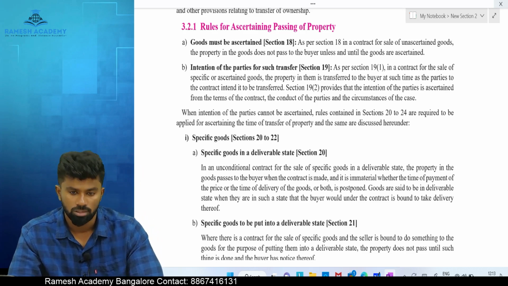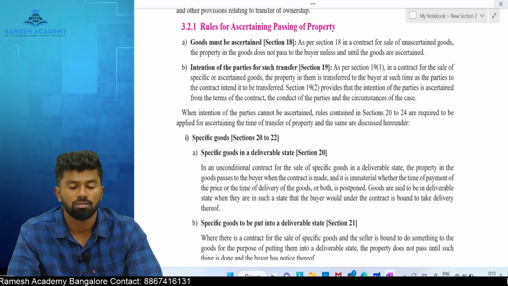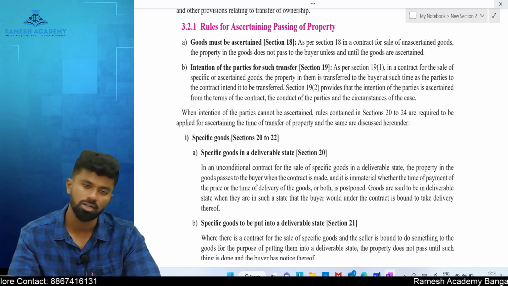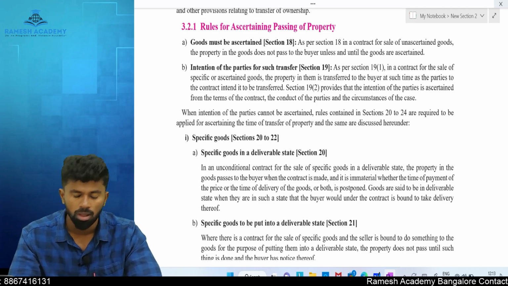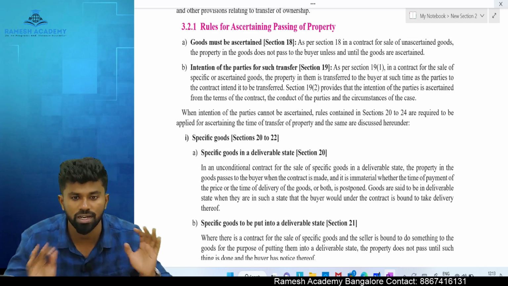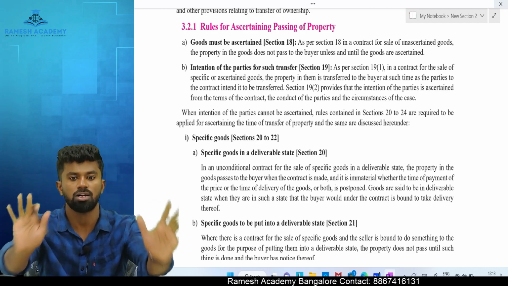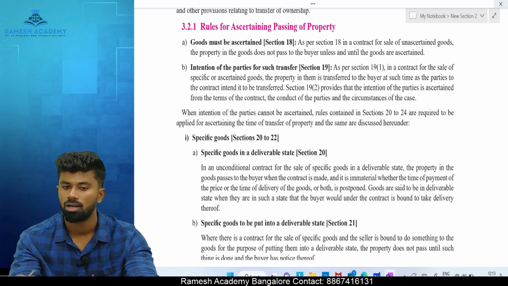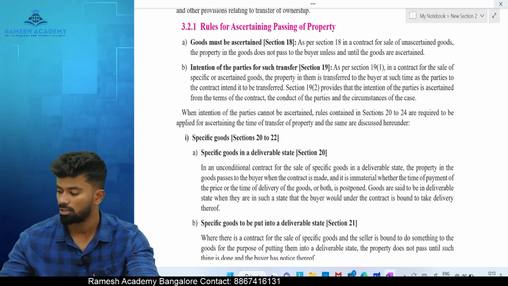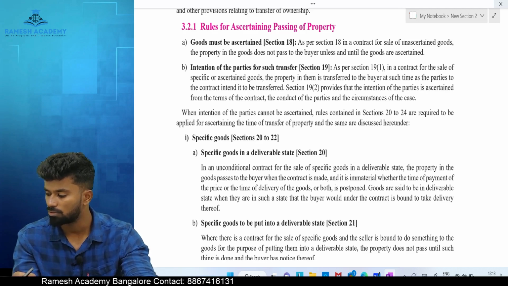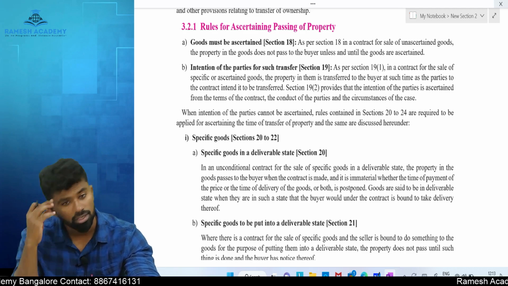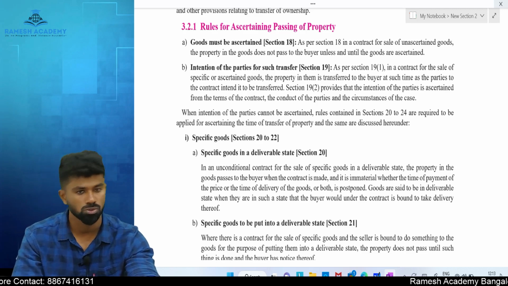If I enter into a contract today, 13th, and we have agreed that ownership is transferred on the 13th itself, but delivery will be done on 15th, payment will be done on 17th. When is ownership transferred? Today itself, because the intention of the party is clear and delivery of goods and payment of money is not the important thing for the purpose of transfer of ownership. Then what is the most important thing, sir? The most important thing is intention of the parties and ascertainment of goods.